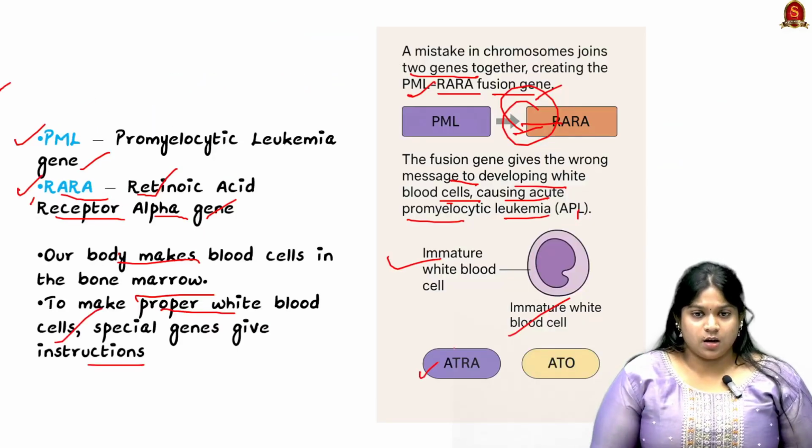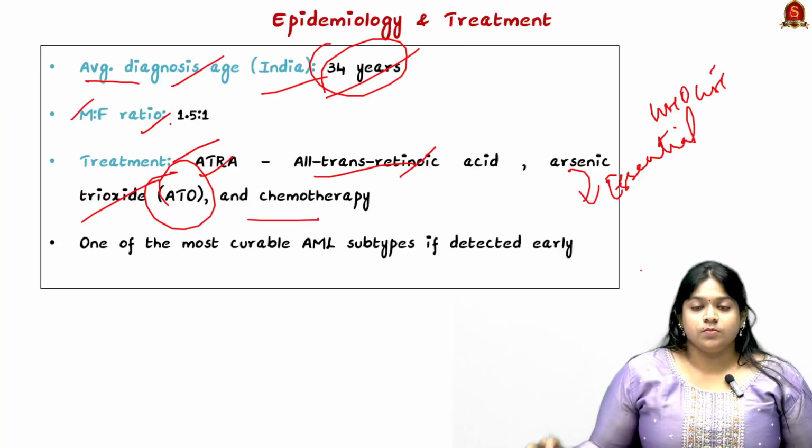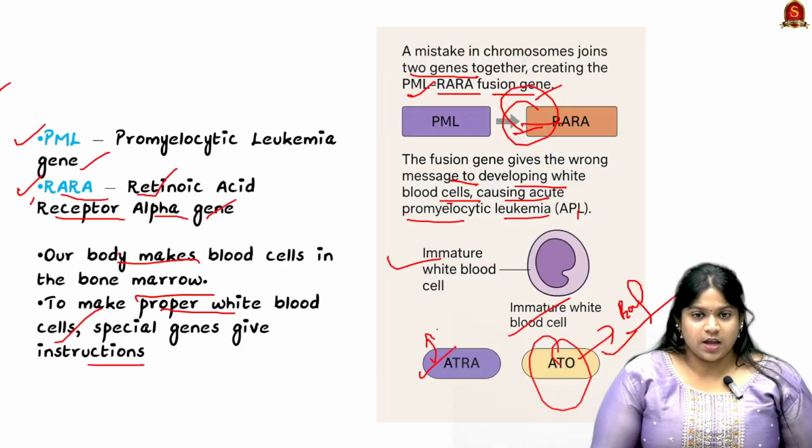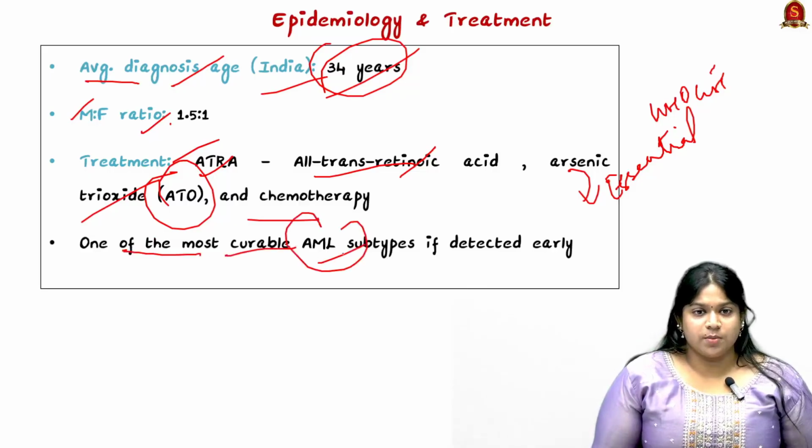ATRA helps to mature the healthy cells, whereas ATO helps to kill the bad cells. ATRA is a form of vitamin A. Through these treatments, it is one of the most curable AML subtypes if it is detected early.